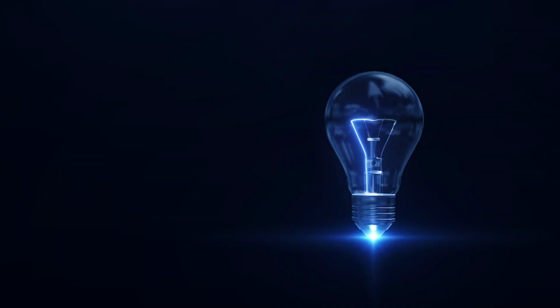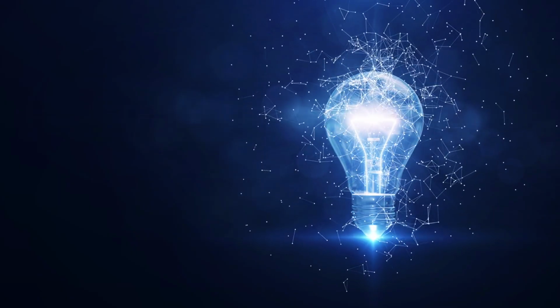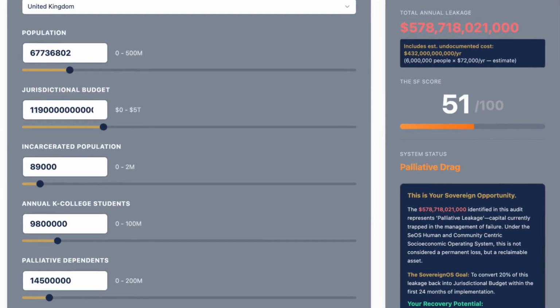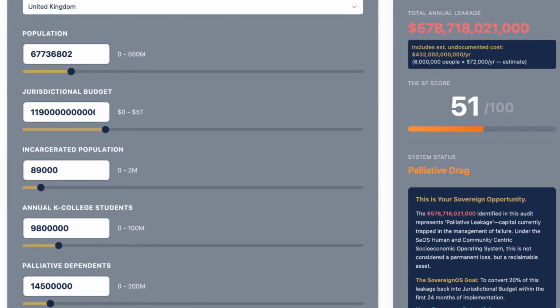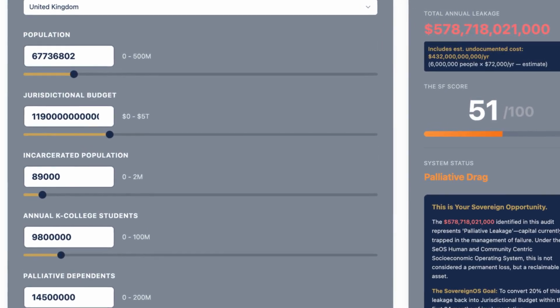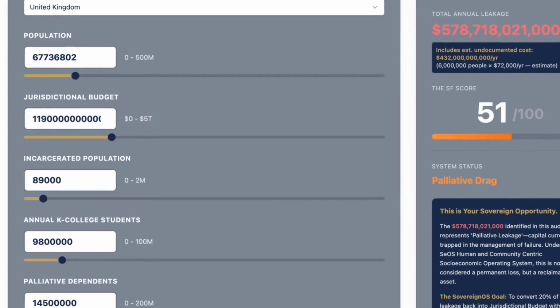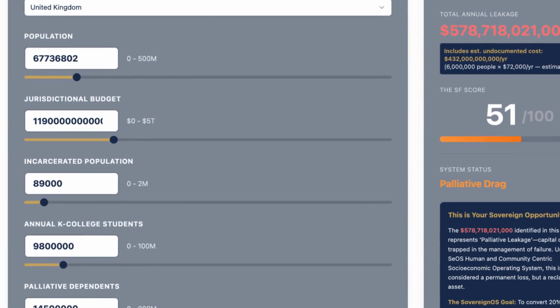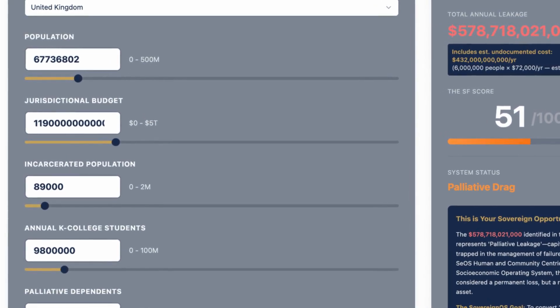Sovereign OS introduces a new way, and it starts with the systemic friction score. The SFS measures the percentage of a government's budget spent managing non-performing assets rather than enabling economic participation. It cuts through the ideology and focuses on what societies really need to thrive.